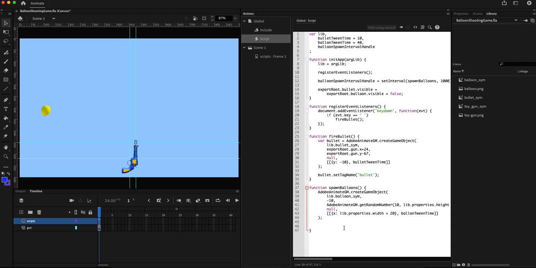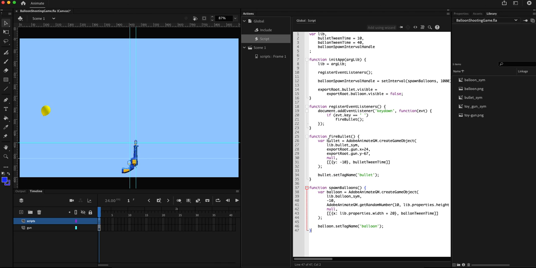So first, I'm going to save this in a variable called balloon, and I'm going to set the tag name. And the tag is going to be balloon. We will shortly see where this tag name is used.